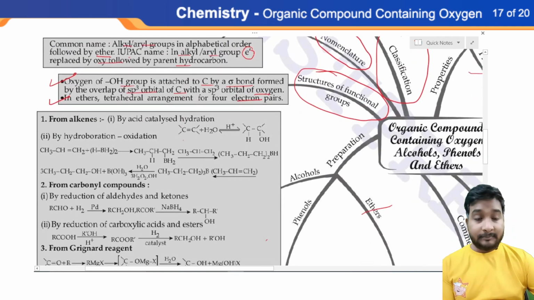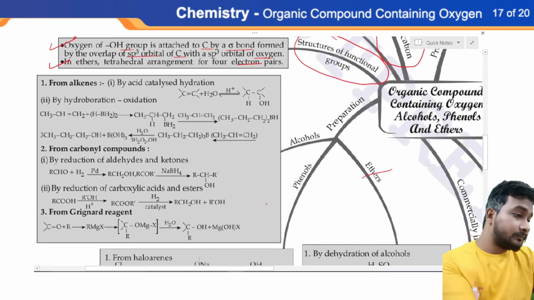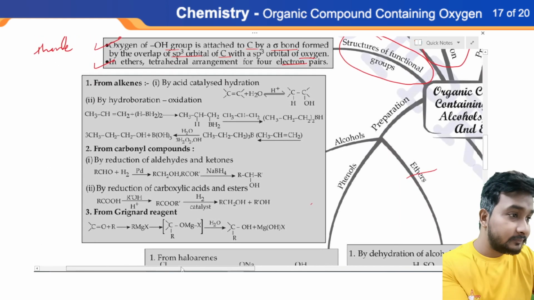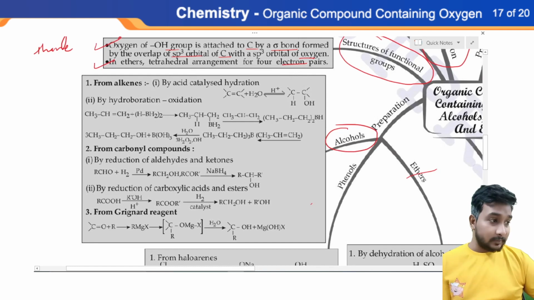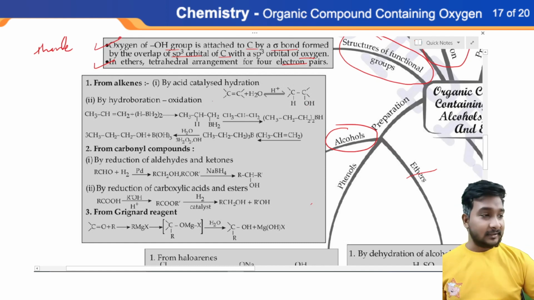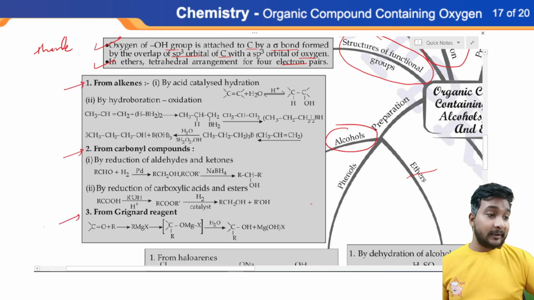Let us discuss some preparation methods, which is very important. Now, firstly, we are discussing alcohol. How can we prepare alcohol? Everyone's favorite. Okay, but the alcohol is very dangerous. We have to dilute before consuming the alcohol, right? Now we have 3 basic methods, or we can say 3 fundamental methods, for preparing alcohol.